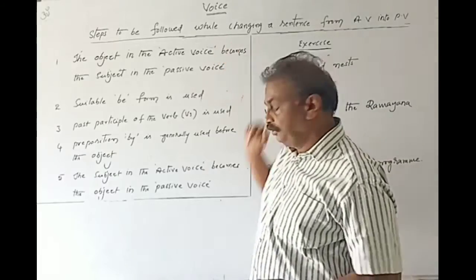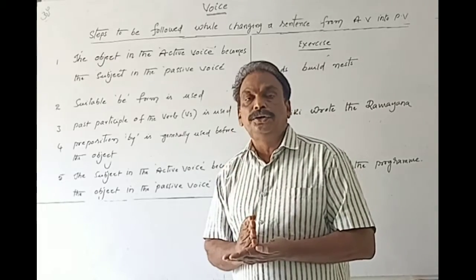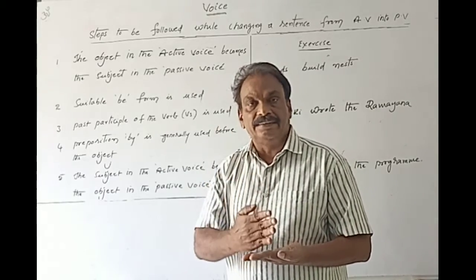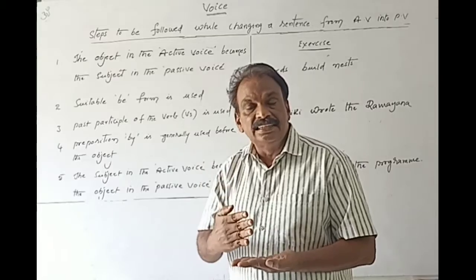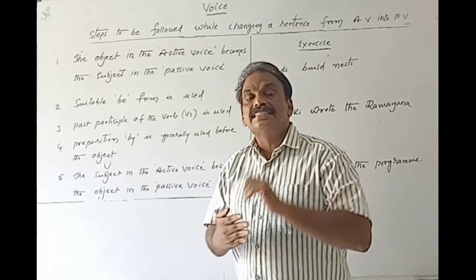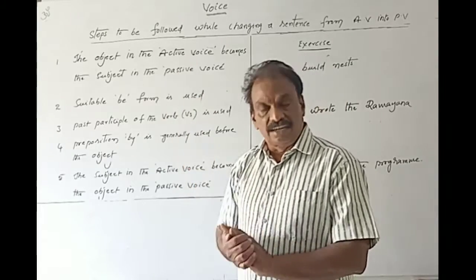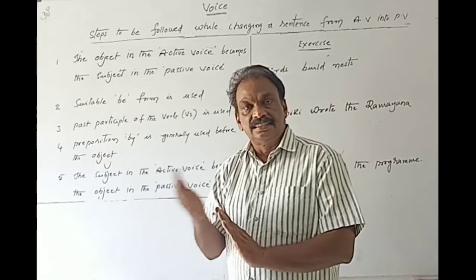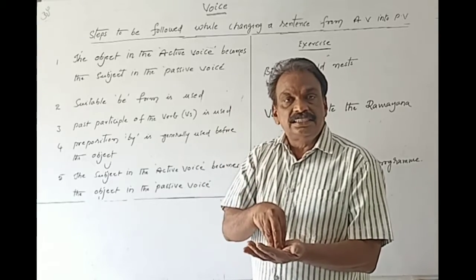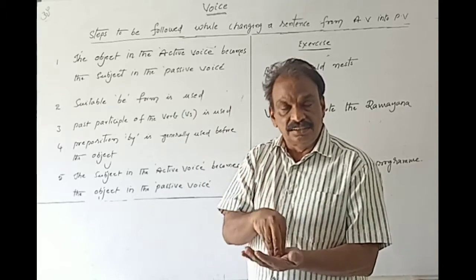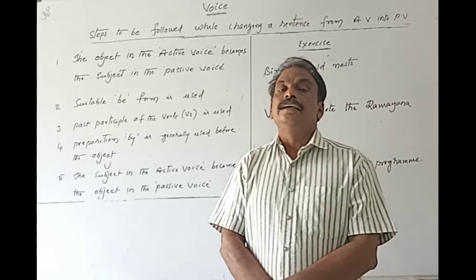I have already started teaching you the grammatical concept that is voice. I have already told you what is meant by active voice and what is meant by passive voice. The sentence in which the subject does the action is said to be active voice. The subject is the doer of the action. Whereas if you want to speak about passive voice, the sentence in which the subject receives the result of the action is said to be in passive voice.